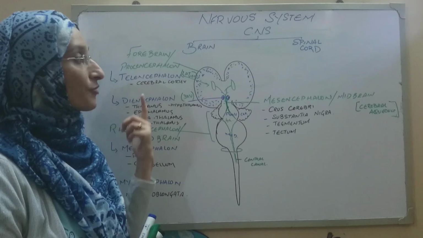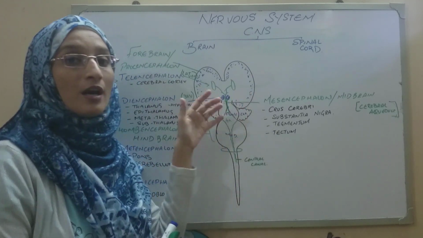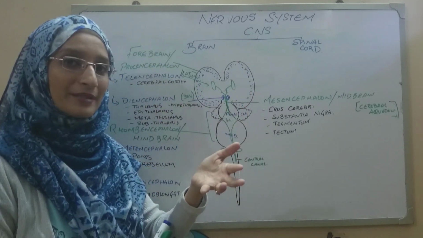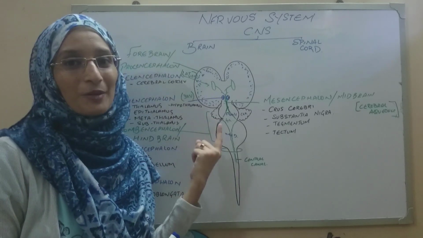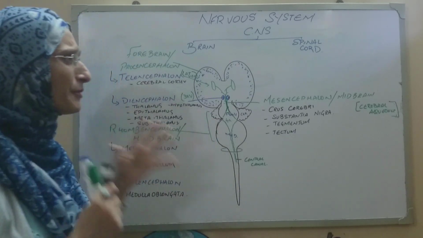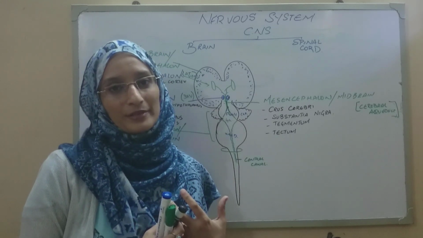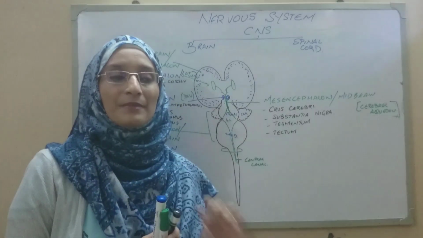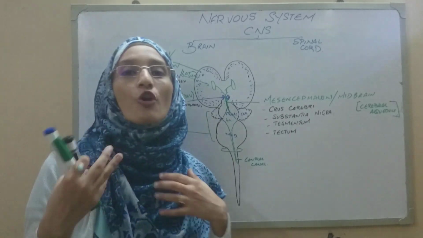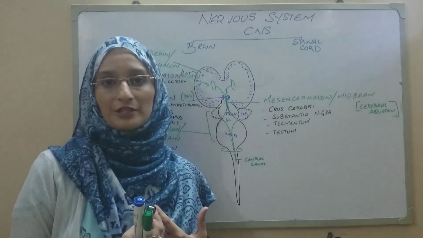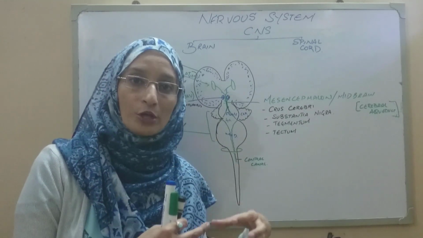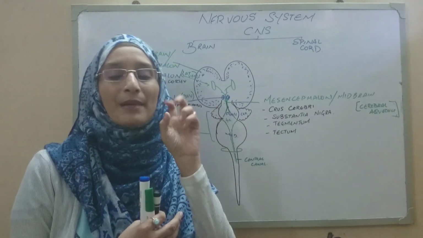And now let us talk. We're not going to discuss the spinal cord right now. However, we are going to discuss this in the upcoming sessions. Now let's talk about the peripheral nervous system. But before starting with the peripheral nervous system, what exactly is the function of the central nervous system? The central nervous system holds all the memory and all the information. It acts as a memory cap.